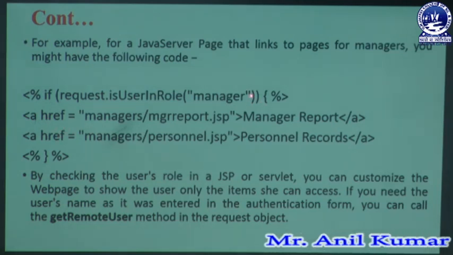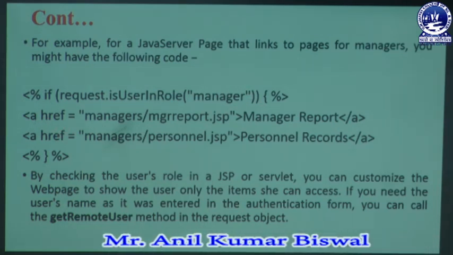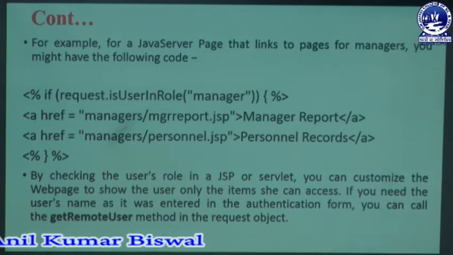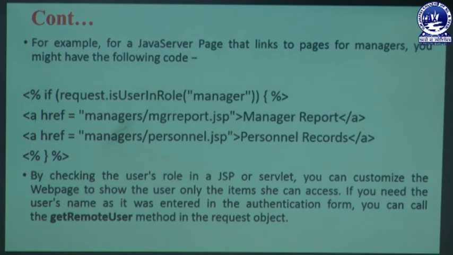So whenever the user does not match that manager parameter, then the system cannot be opened successfully. These are some criteria which are used in our programming part. This part must be accessed under different criteria, so these two hyperlinks must be accessed whenever the user has the role of manager.